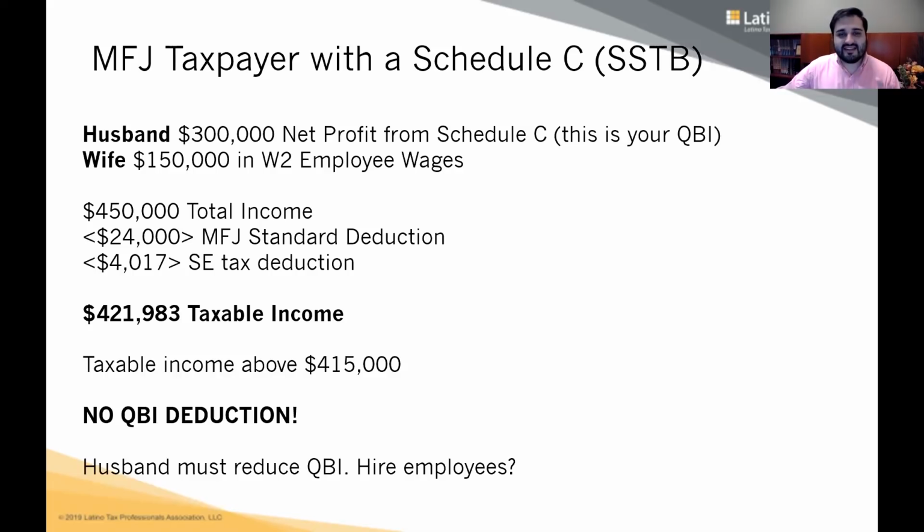See, this is an example, again, of a specified service trade or business. We saw how he was eligible. Below the threshold, he's going to get it. It doesn't matter. Above it, he's not going to get it. Zero. If he's within it, it's going to be limited. He's going to get it, but a little bit less. So I don't even want to show that because that's complicated. Just be aware of this example.